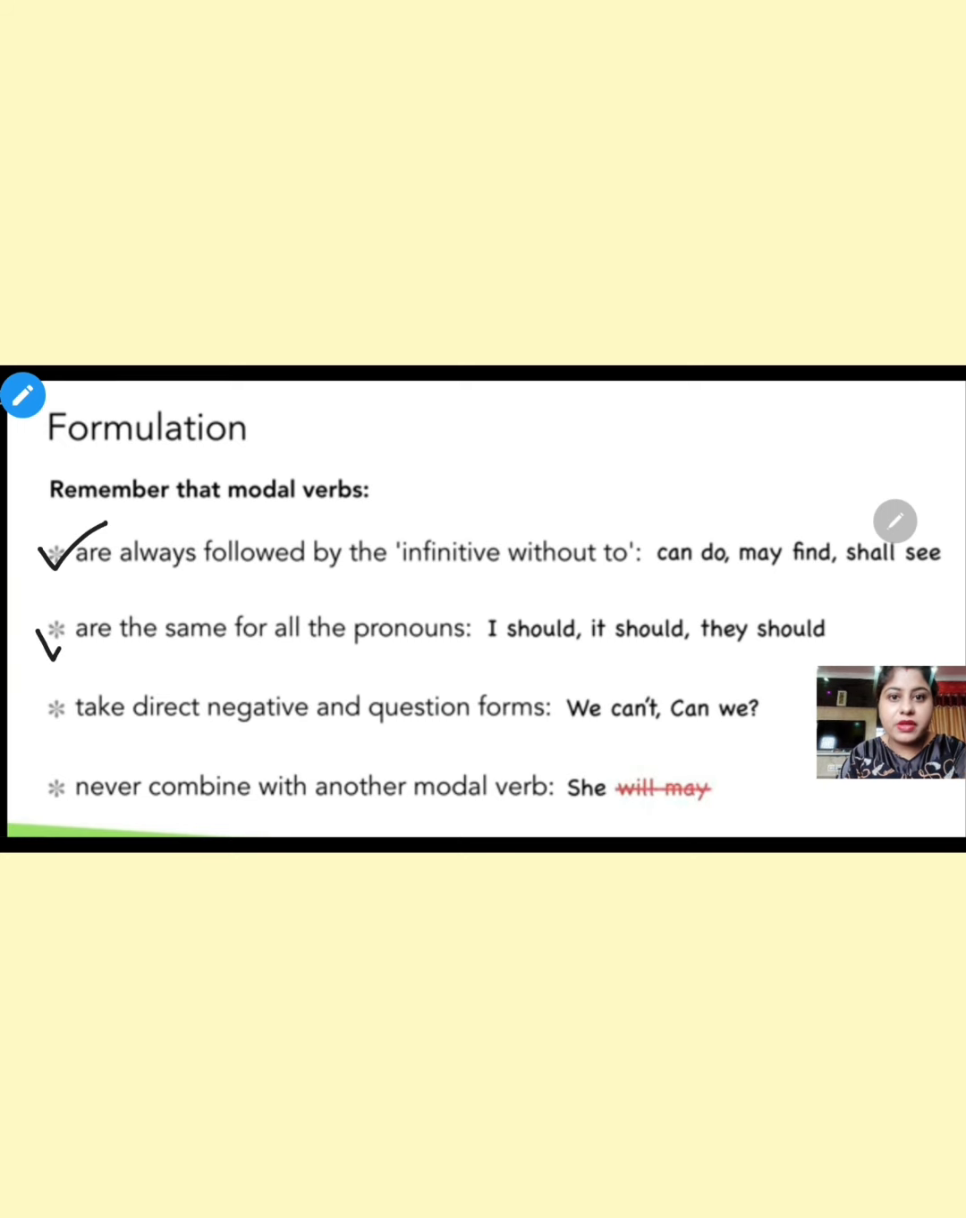Next point, they are the same for all the pronouns. I should, it should, they should. Third point, they take direct, negative and question forms. We can't, can we? Never combine with another modal verb. She will, may is wrong. She will or she may. That is correct.